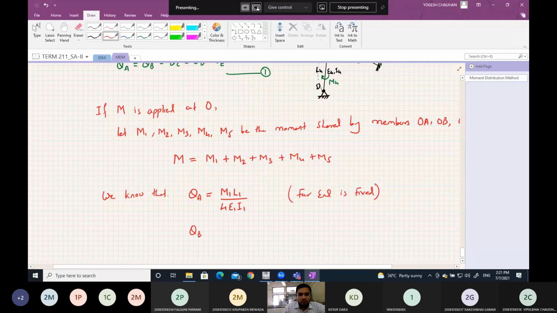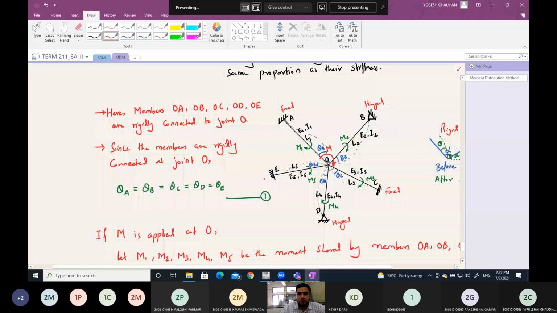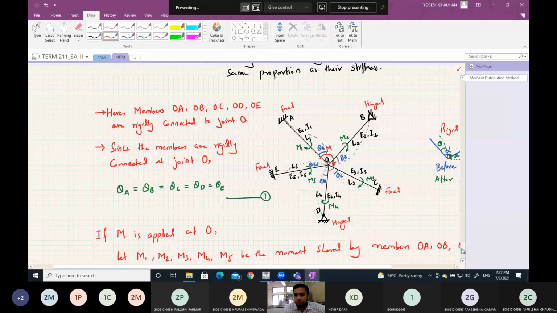Similarly, theta B will be, far end is hinge, here it is fixed, this is hinge, this is fixed.